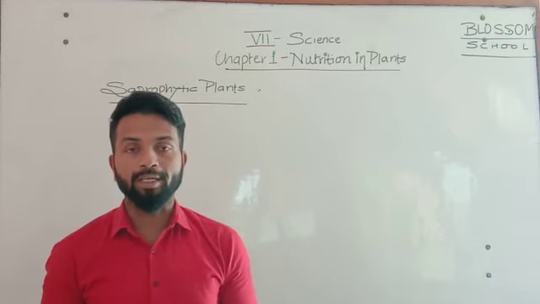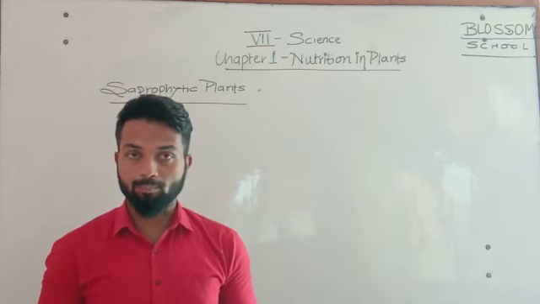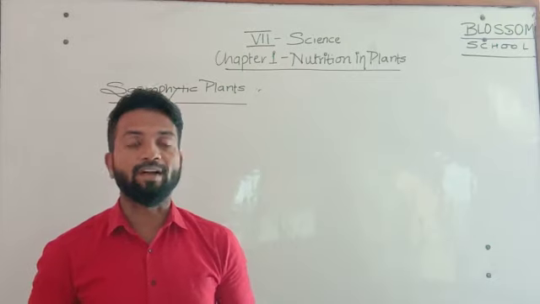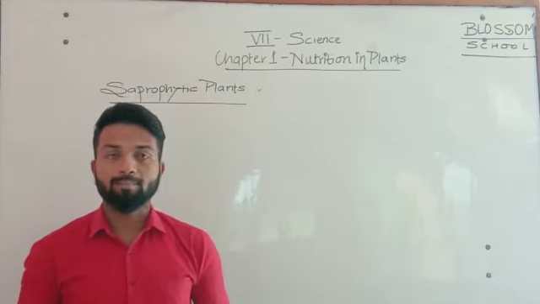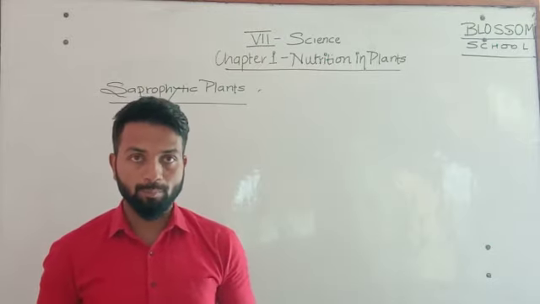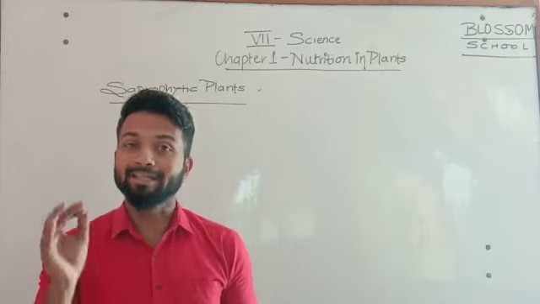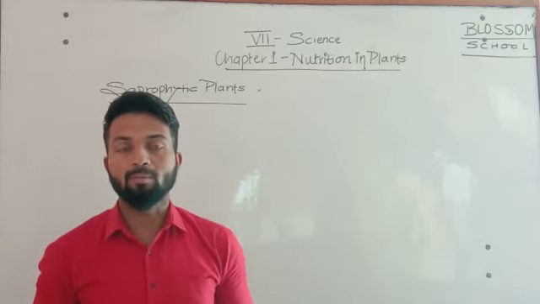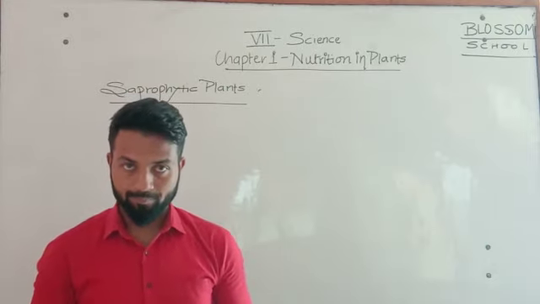And today we are going to discuss the second type of heterotrophic nutrition, which is saprophytic plants, in which these plants obtain their food or derive their nutrition from dead plants, or you can say from dead and decaying organic matter.